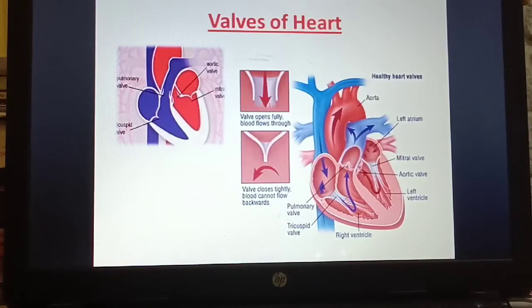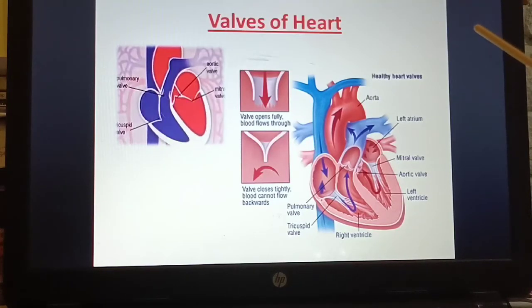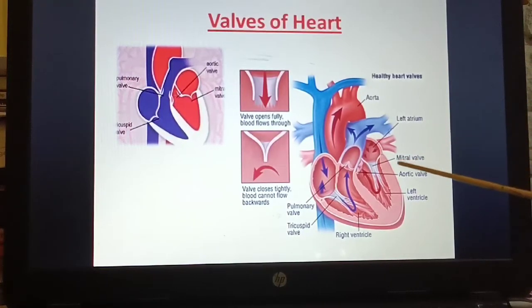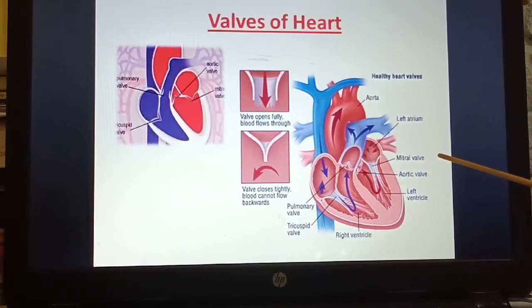Now, valves of the heart. As I said, these prevent the backflow of blood. So if you see, there is the bicuspid valve and the tricuspid valve. The bicuspid valve is also called the mitral valve. That is on the left side, and on the right side it is the tricuspid valve.